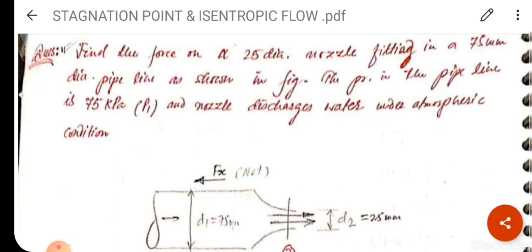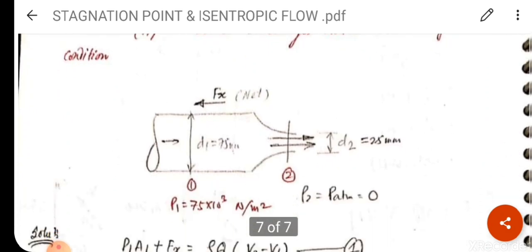Now we will solve one problem related to this concept. Read the question first. Find the force on a 25 mm diameter nozzle fitted in a 75 mm diameter pipe. It means the nozzle diameter is 25 mm and the pipe diameter is 75 mm. Clear? As shown in the figure. The pressure in the pipeline is 75 kilopascal. The pipeline pressure, which one do we measure? That is P1. And the nozzle discharges water under atmospheric condition, so what will P2 be? It will be 0, already explained.